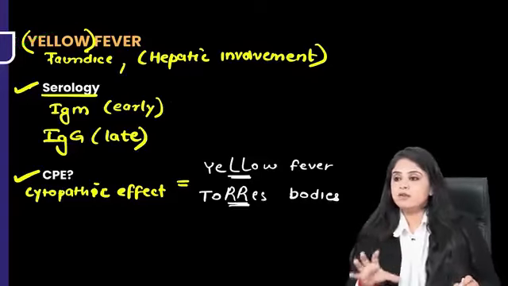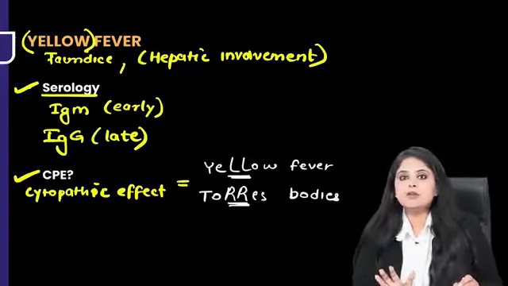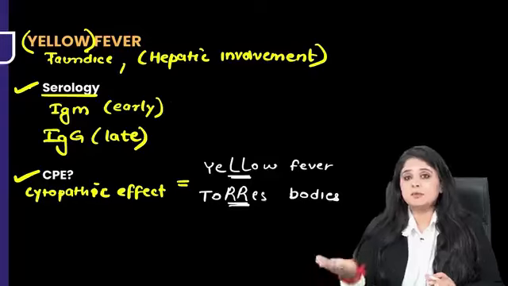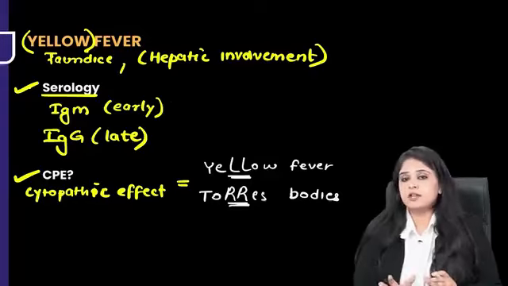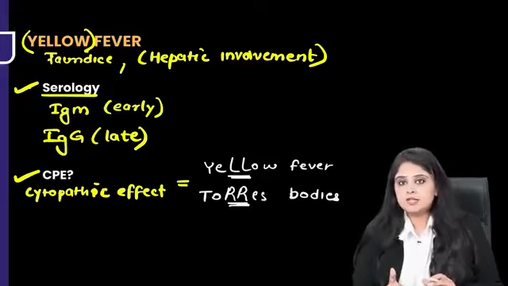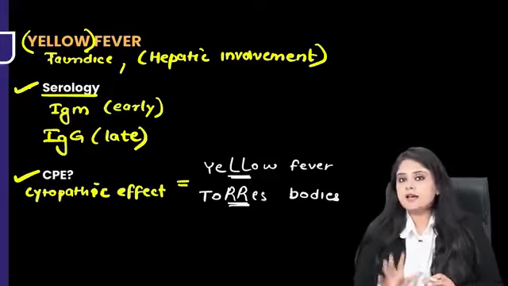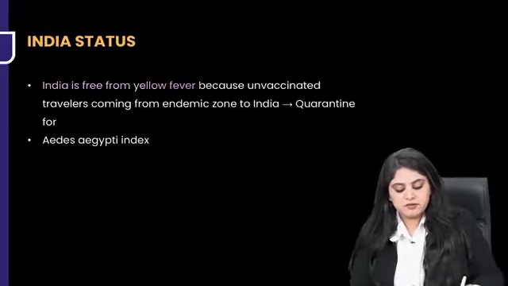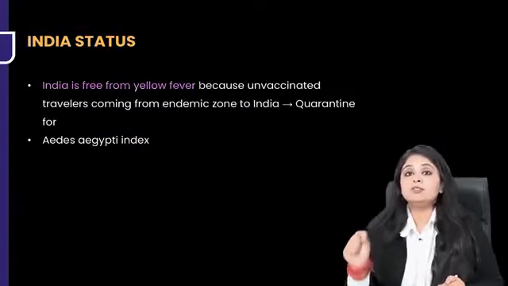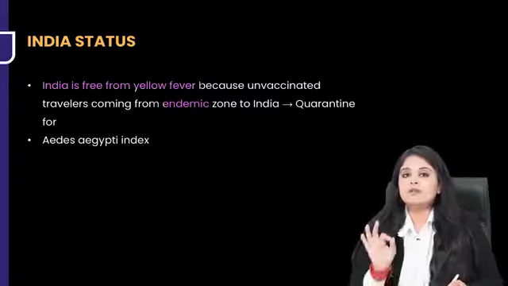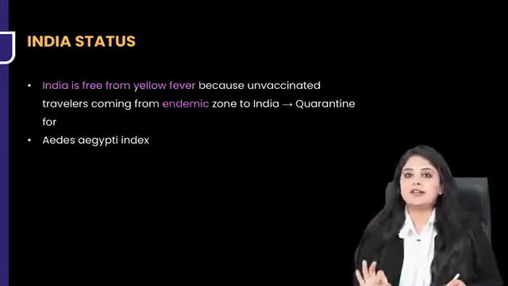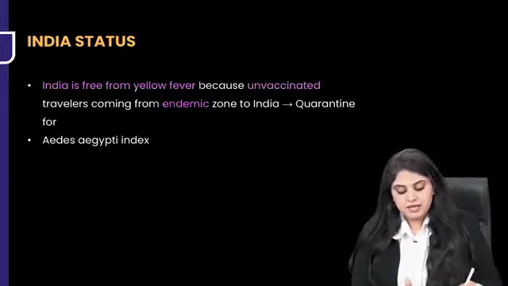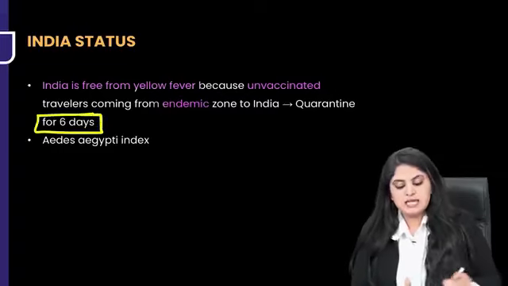But now tell me, yellow fever is endemic to some countries, and in India, yellow fever does not exist. So imagine someone traveling from Africa or America where yellow fever exists, and that person is coming into our country. Our country doesn't have yellow fever, so there is a risk that our population can get it. So how do we ensure that we remain yellow fever free? India's status is that we are free from yellow fever. Why? Because we have made a rule that anyone who is traveling from an endemic zone has to be vaccinated. Number one, it is essential that a person is vaccinated. Bring the vaccination certificate. If the person is unvaccinated, we make sure that a quarantine of 6 days is maintained. Why 6 days?